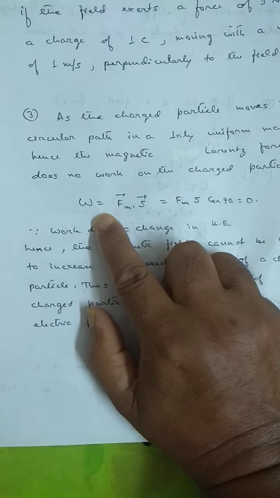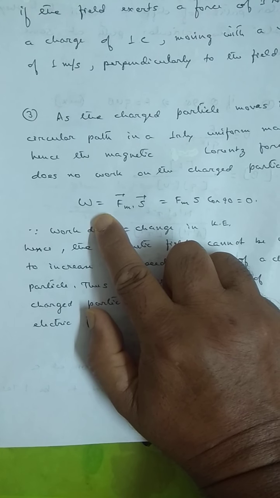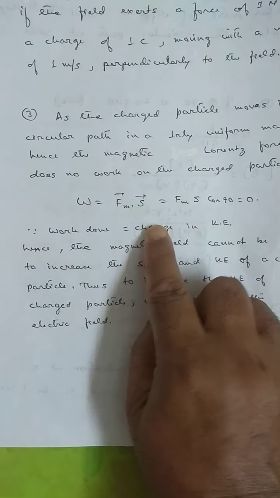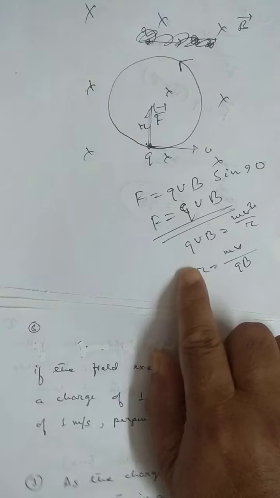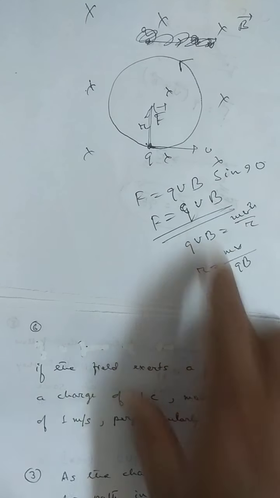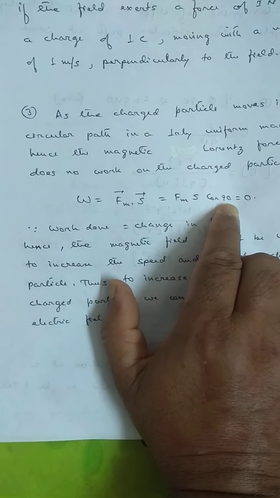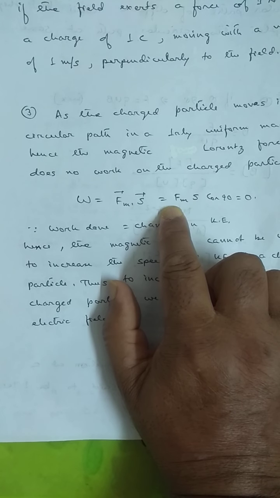When a charged particle is projected in a uniform magnetic field in a direction perpendicular to it, it moves in a circular path. Since it moves in a circular path, the magnetic field exerts a force, and that force is maximum under this situation. F is qvB. But what is the work done by the force? Work done by the force is 0. That means the magnetic Lorentz force does no work on the charged particle.